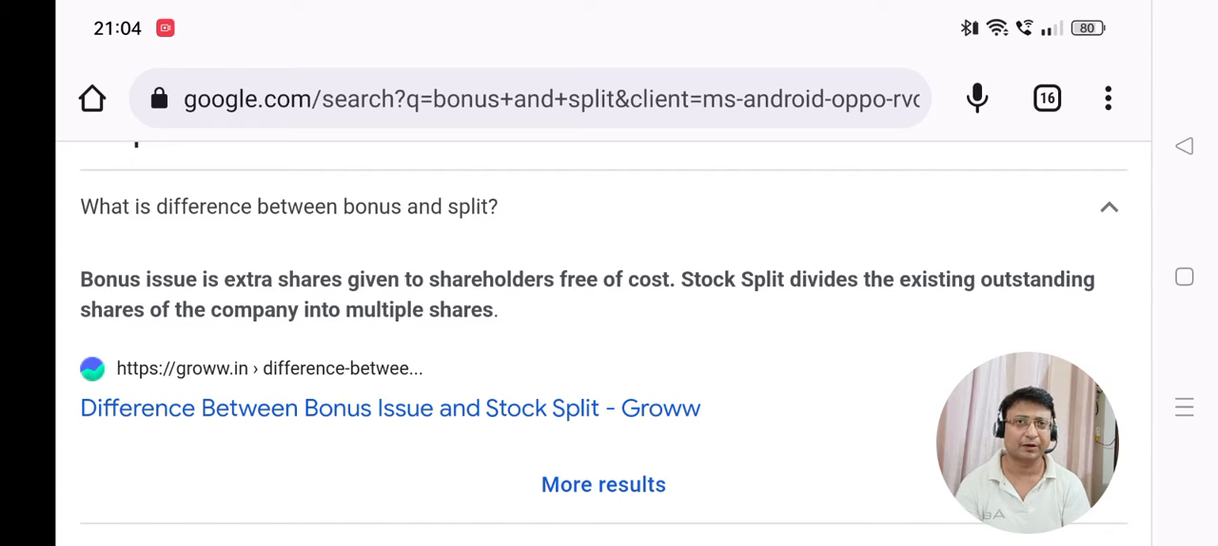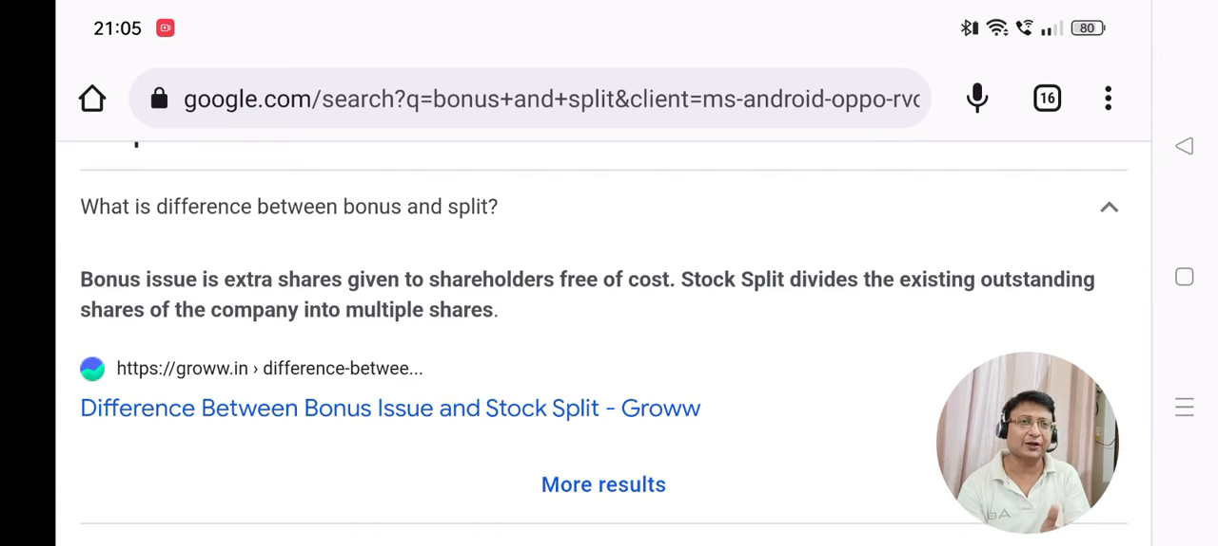The best thing is to Google it, to use any search engine and find out what bonus and split are. But here is the ready-made answer: a bonus is extra shares given to the shareholders free of cost. A stock split divides the existing outstanding shares of the company into multiple shares. So how does it work? Let's suppose a share has a face value of rupees 10, right?